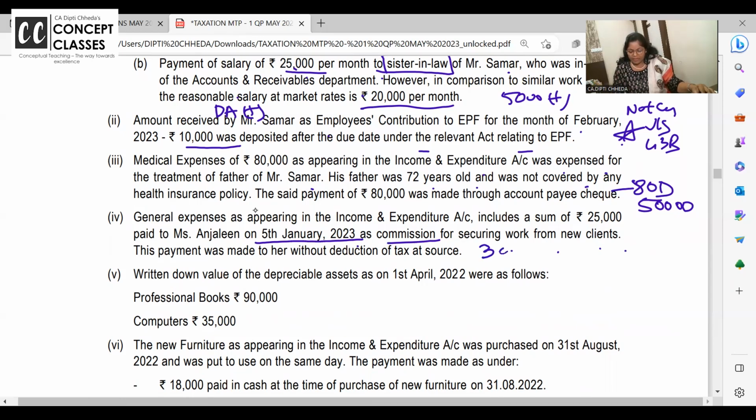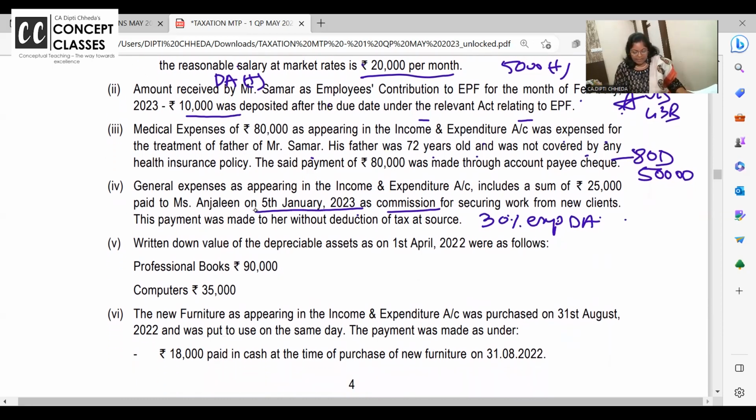If you have not deducted, how much of the expense will be disallowed? 30%, if paid in India, under 40(a)(ia). If paid outside India, then how much is disallowed? 100%. So 25,000 का 30%, कितना होगा आपका? 7,500 is disallowed. WDV is given, professional books.